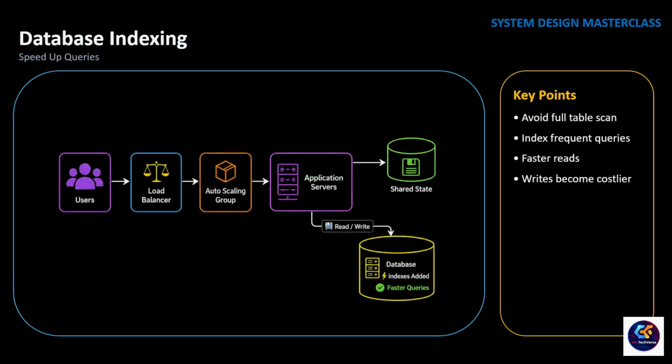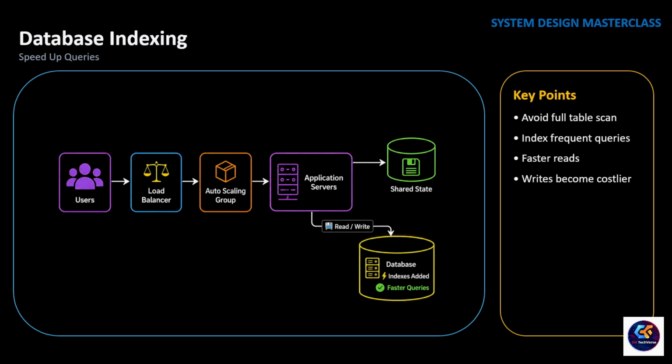Create an index. Think of an index like the index page of a book. If you want to find a topic, you don't read every page, you jump directly to the page number. A database index works the same way. Instead of scanning the entire table, the database can quickly locate the required rows. This dramatically improves read performance. That's why indexes are commonly created on columns used in where, join, order by, and group by queries.